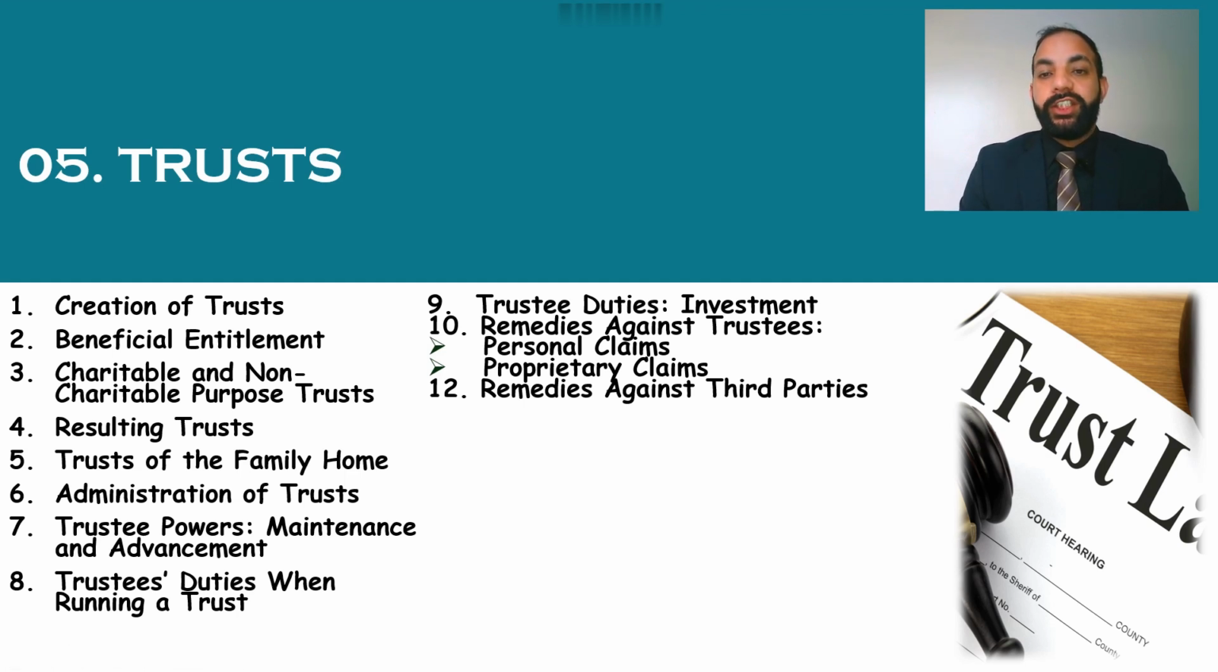Then number 9 is trustee duties about investment, and remedies against trustees. Which remedies could be available against the trustees? This could be a personal claim and a proprietary claim, so these are both types of claim. If a trustee breaches any contract, the beneficiary, or any aggrieved party, can claim damages from the trustee. Number 12 is remedies against a third party. Anything the trustee does in breach of law or breach of contract could cause damages, and you can claim damages for it.